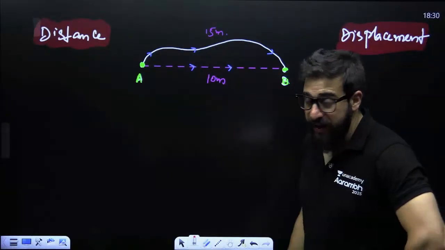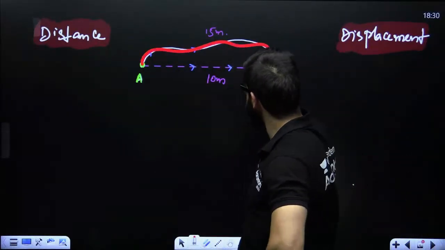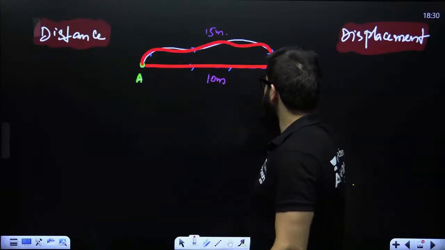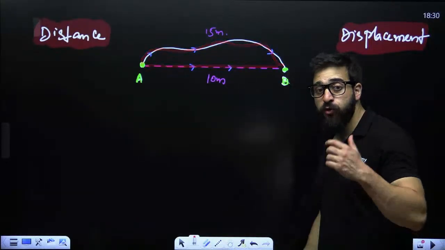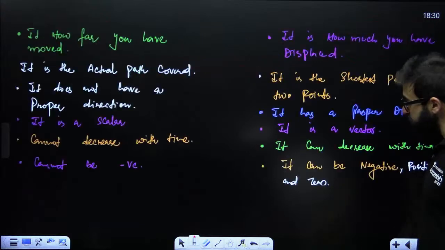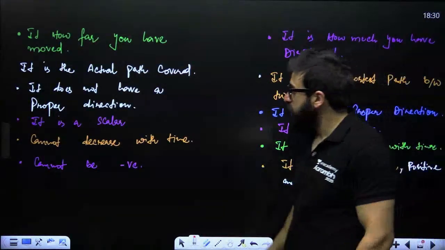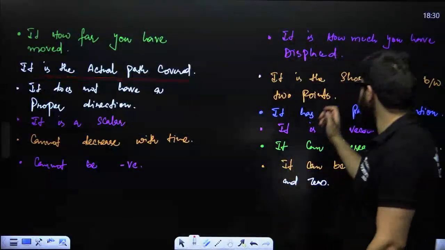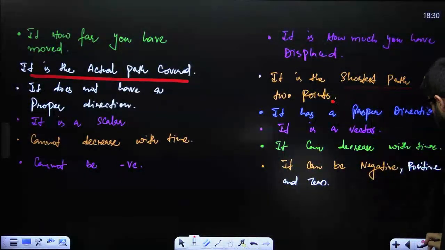And distance is how far you have moved. That is the actual path length. And displacement is how much you have displaced from your original, initial point. That's the difference between the two. Distance is the actual path covered, and displacement is the shortest path between two points.